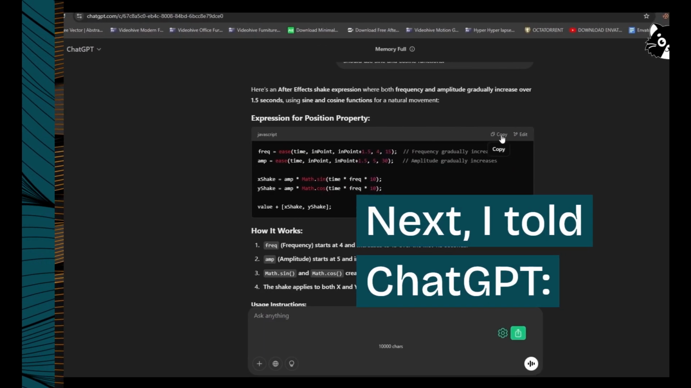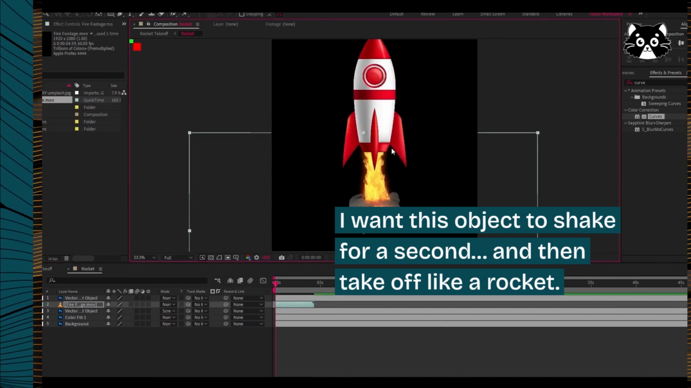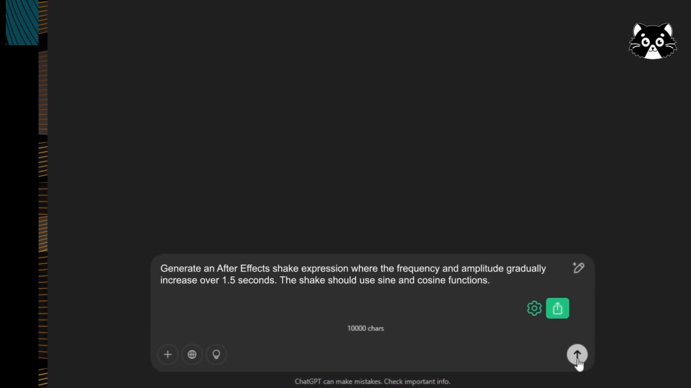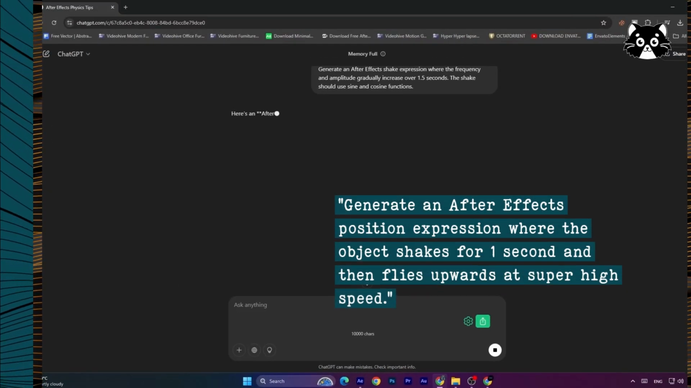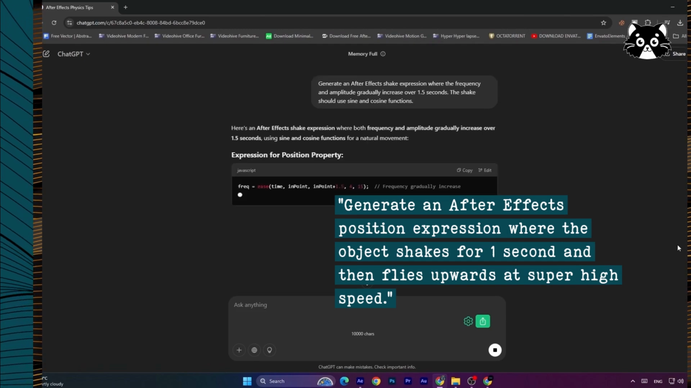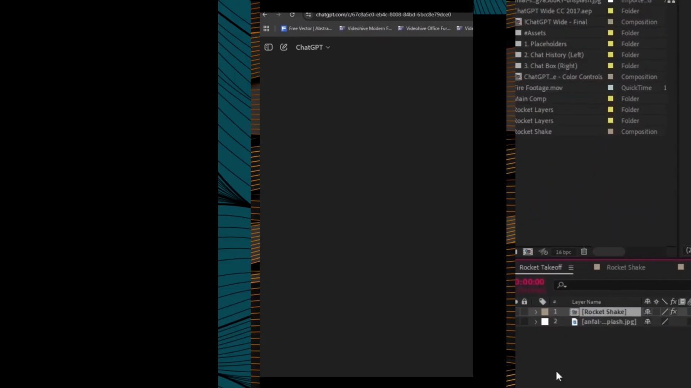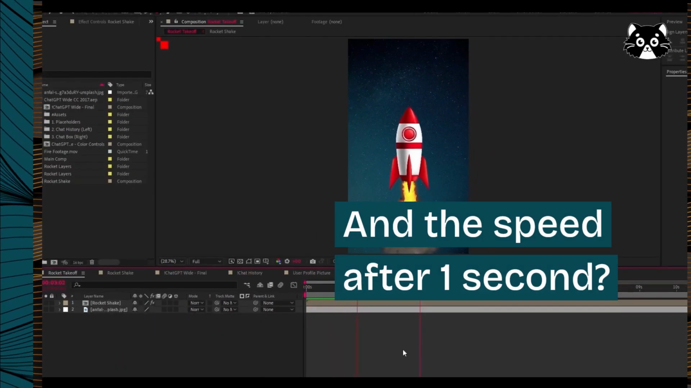Next, I told ChatGPT, I want this object to shake for a second, and then take off like a rocket. Here's the prompt. Generate an After Effects position expression where the object shakes for 1 second and then flies upwards at super high speed. Here's the expression it generated. The shake gives it weight, and the speed after 1 second feels like a rocket launch.